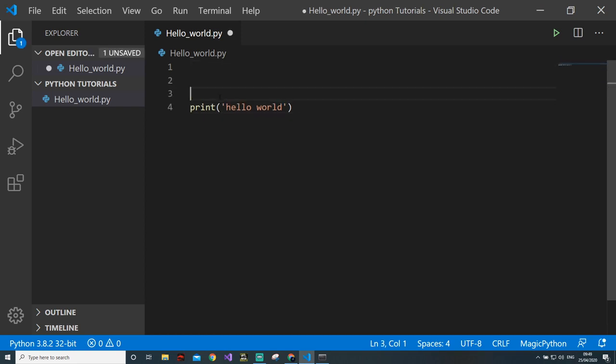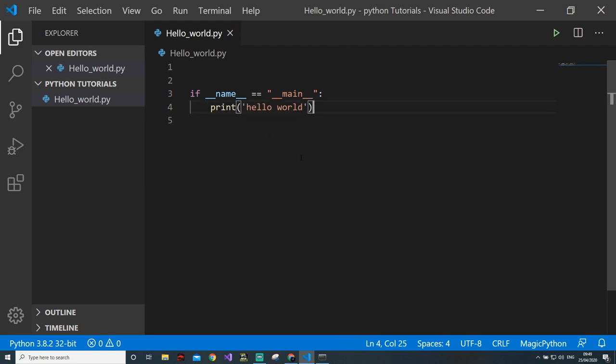But I want to teach you in a proper way, so that from the beginning you learn what we need to do. Remember this: we will always write the program with a main function. Why do we write this main function? So that the program will not get executed if the name is not equal to main. For example, if I'm creating another Python file without the main check, and I'm including that file in this one, and I run this one, that file's code will not run on its own, because the main check is included in hello world. And to run all the files, hello world will be the entry point. So in software applications we use, this becomes the entry point.